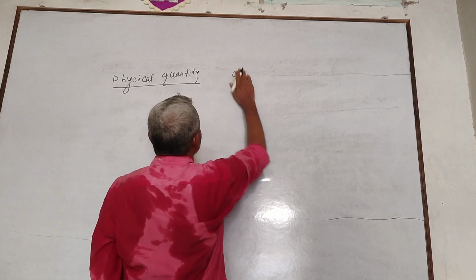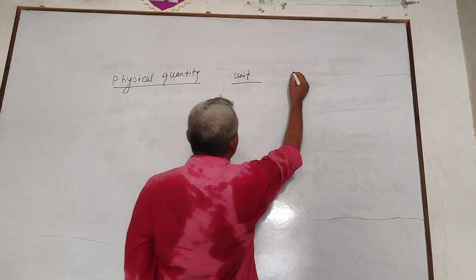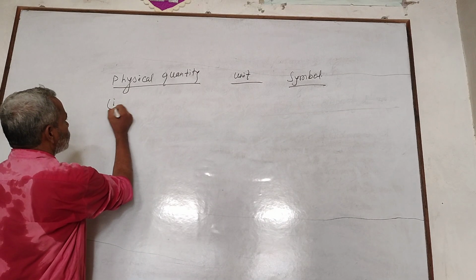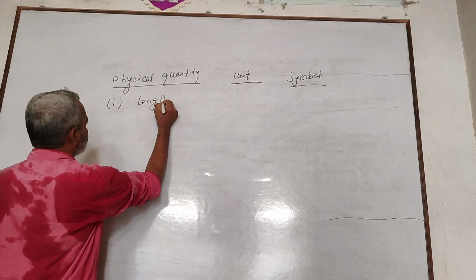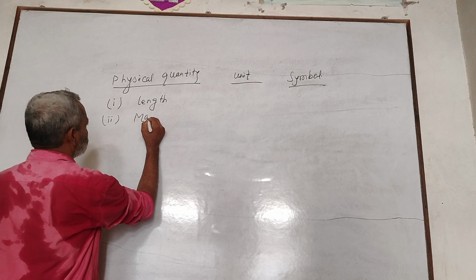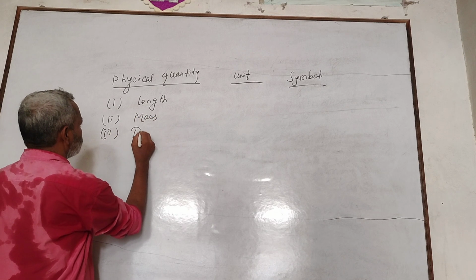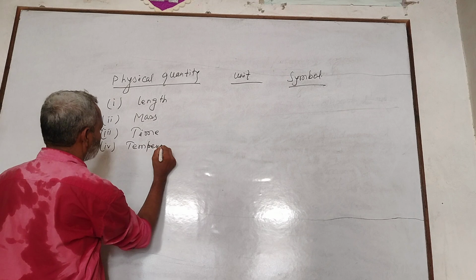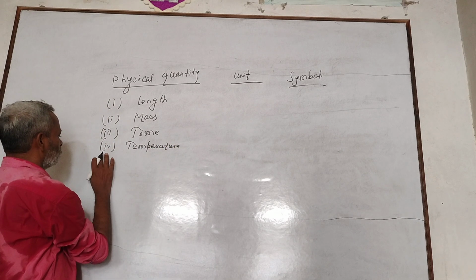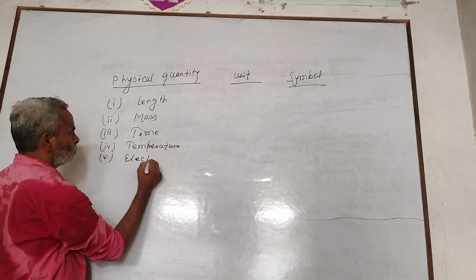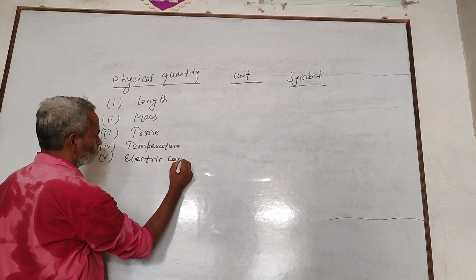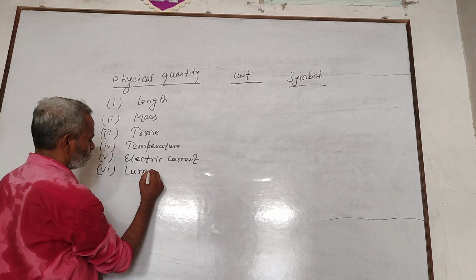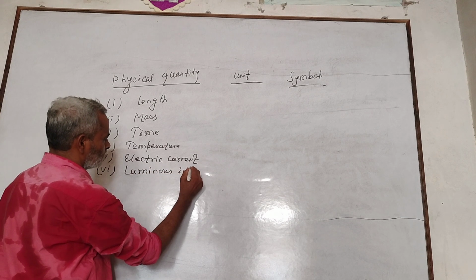Physical quantity first, length, mass, time, temperature, electric current, luminous intensity, and amount of substance.